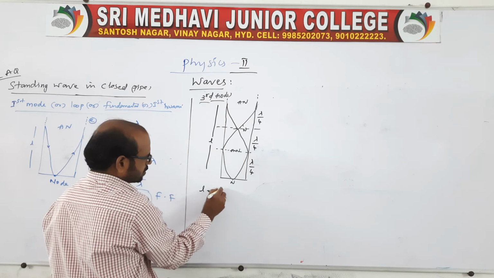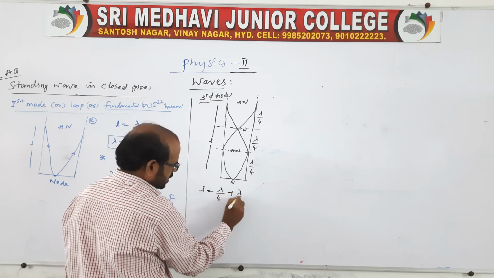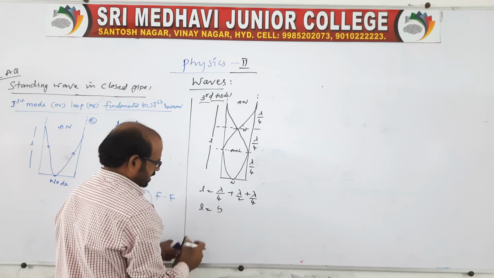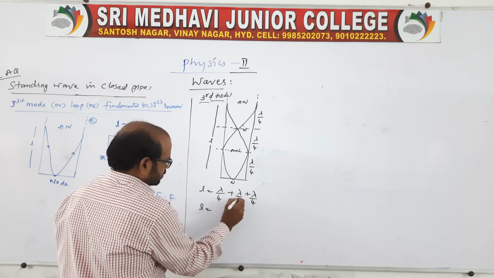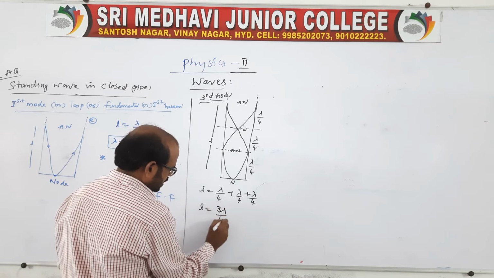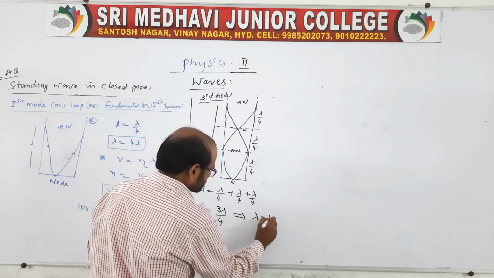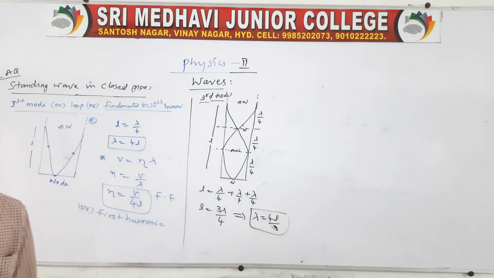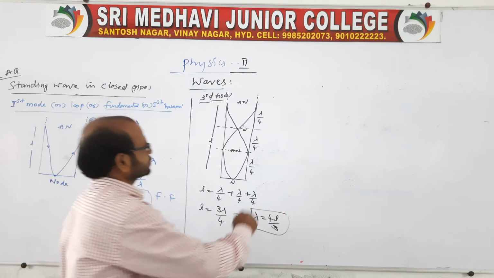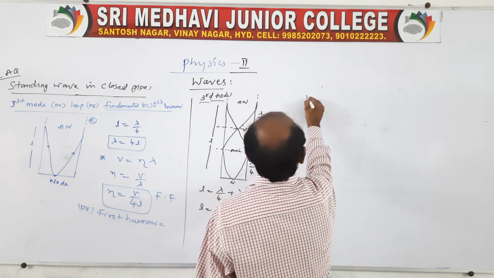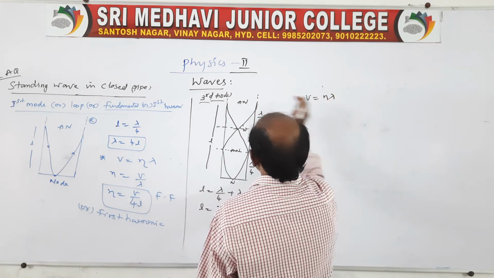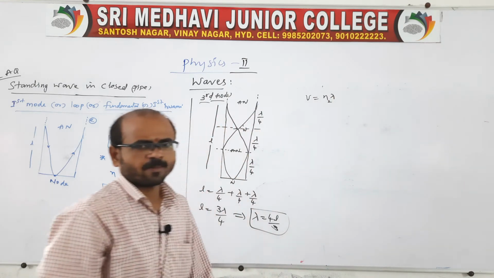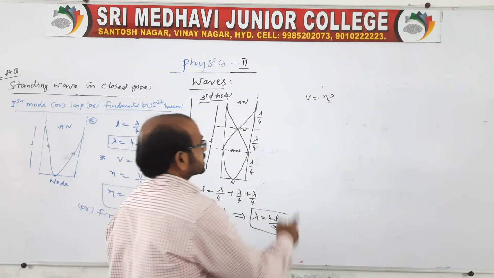So L is equal to lambda by 4 plus lambda by 4 plus lambda by 4. Therefore L is equal to 3 lambda by 4. From here lambda is equal to 4L by 3. Here we should get the next harmonic. Therefore V is equal to N lambda. You can say third or second, no problem. This is the second harmonic.